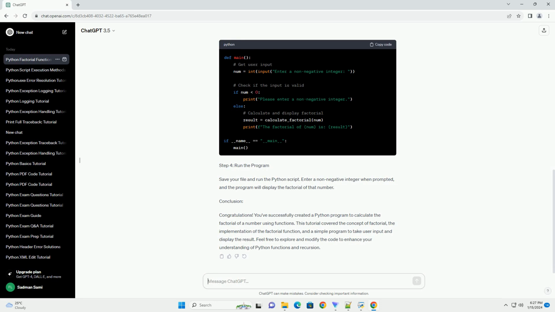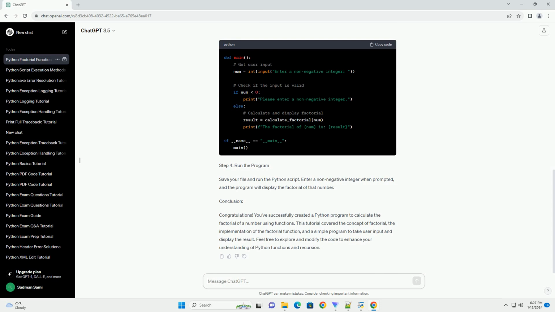Step 2. Create a function to calculate factorial. Now, let's write a Python function to calculate the factorial. Open your favorite code editor and create a new Python file, for example factorial.py. Start by defining the function as follows. This function is a recursive implementation, which is a common and straightforward way to calculate factorial.